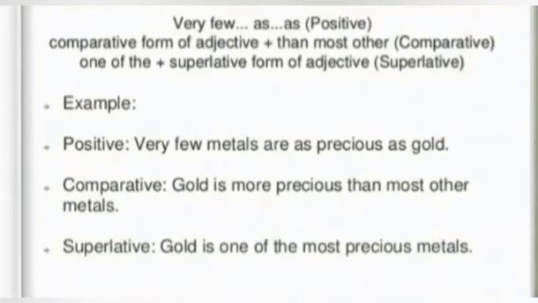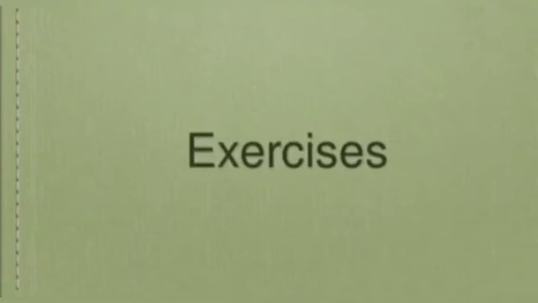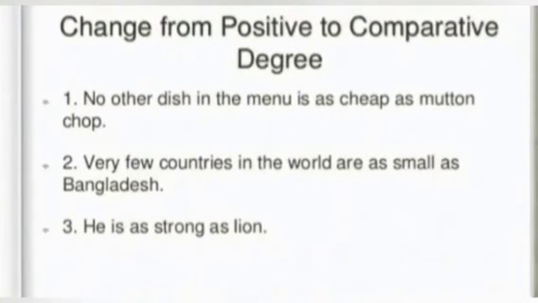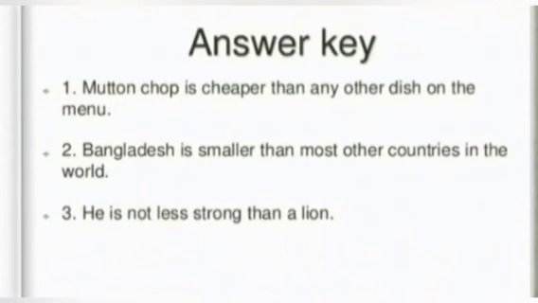Very few means very less. But we cannot write "no other", since gold is not the only precious one. There are a few. Now, here we come to one exercise. Let us have a look at it. "No other dish in the menu is as cheap as mutton chop." And you can see here, mutton chop is cheaper than any other dish on the menu.